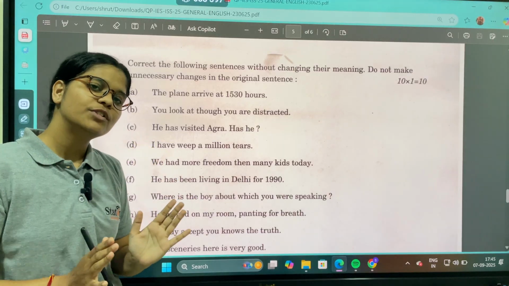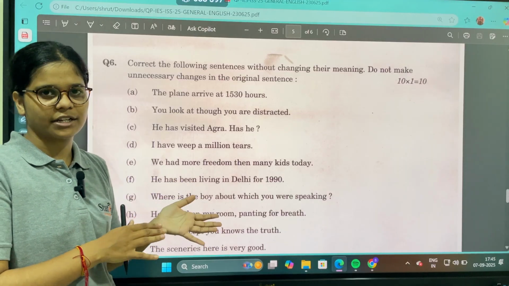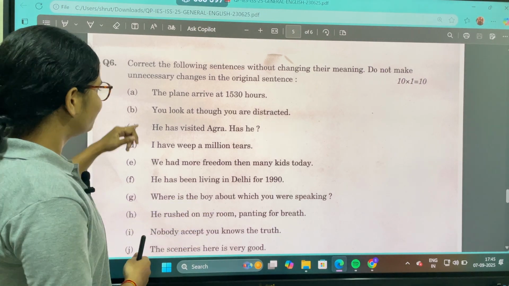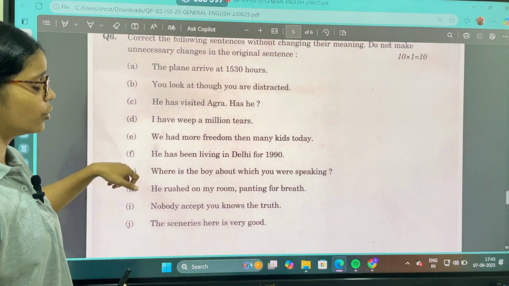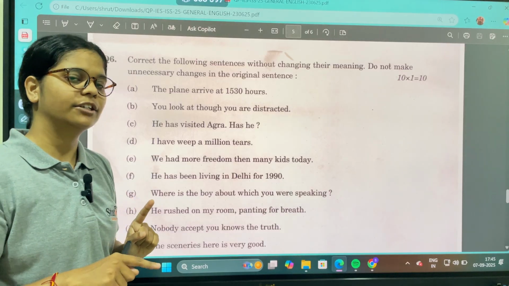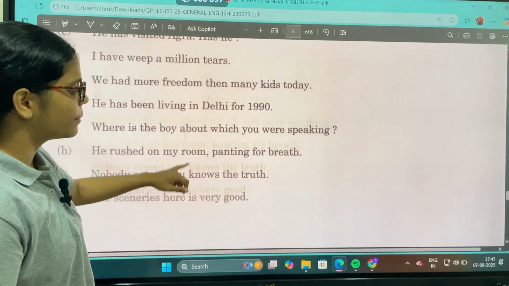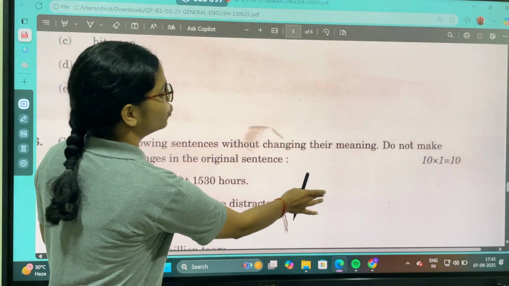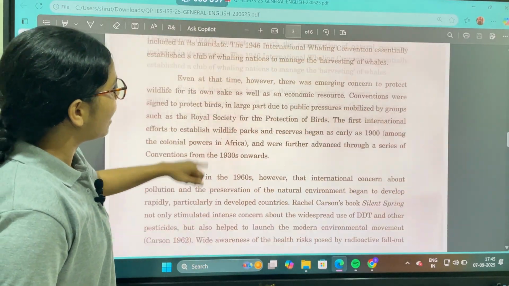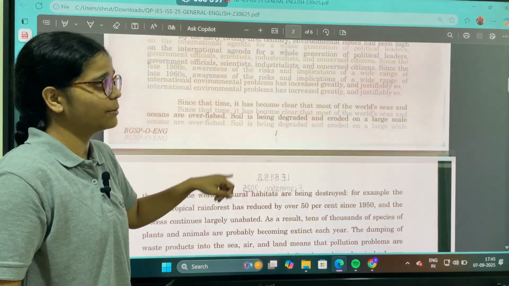See, when you sit for examination, you think that this must be correct, but that will come after practice. So that practice will be provided to you again in Startup Academy. So here are the 10 basic questions that are asked in question number 6 that require your correcting formulas or grammatical things are to be required over here. So this was the whole question paper that I have just shown you, and this is how questions come and this is how you can attempt. That is just the basic description that has just been provided to you.